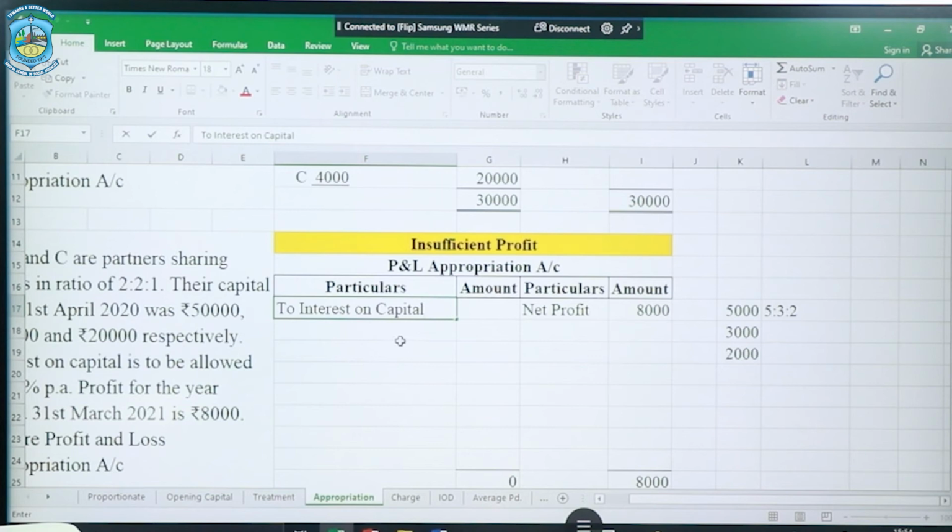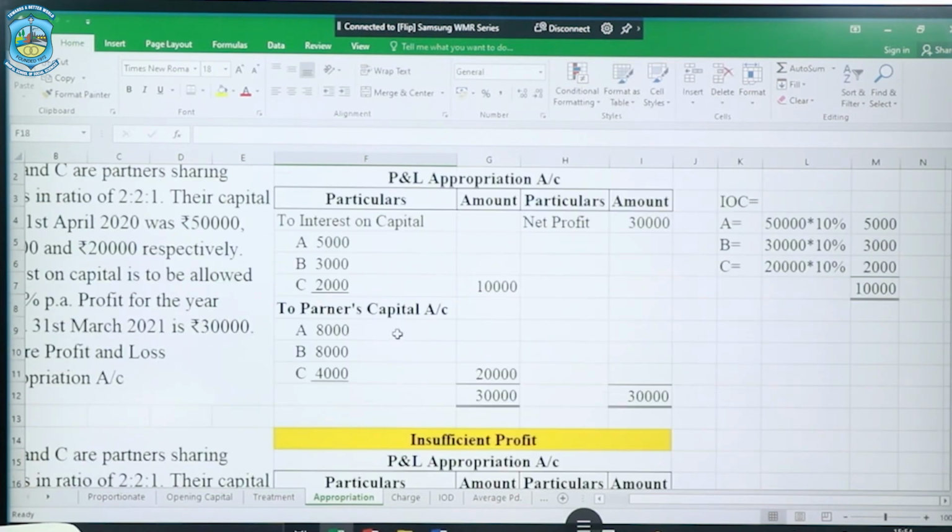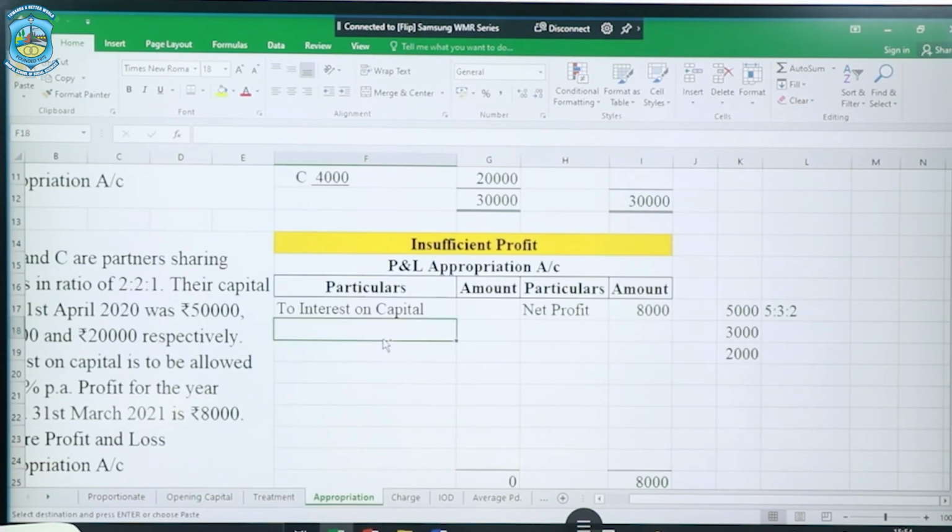So again in the same way as we did earlier, I'm just copying the same amount, although the distribution will be different now. So let us remove the earlier distribution, which was 10,000, the actual interest on capital. Now, although it will reduce, it will be in the same proportion which they would have earned if there was sufficient profit. So let us divide this 8,000 in the ratio of 5:3:2. I'm doing the working here itself.